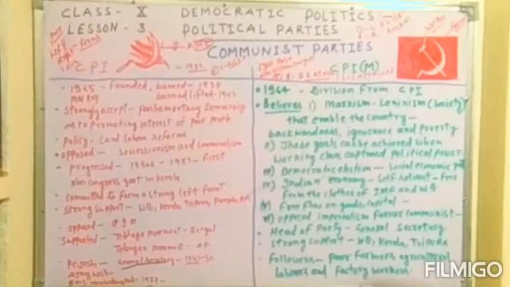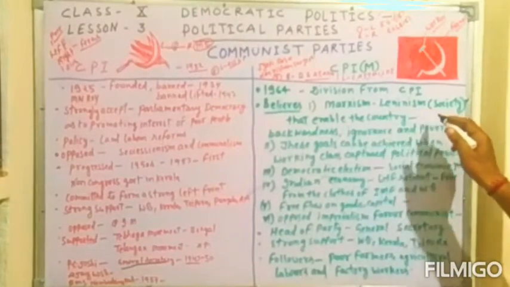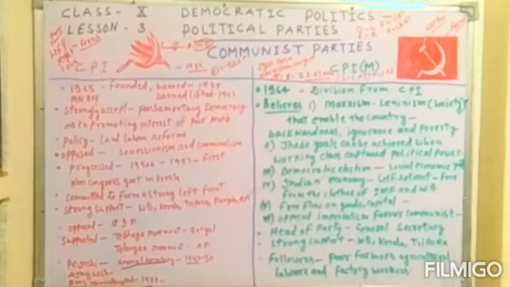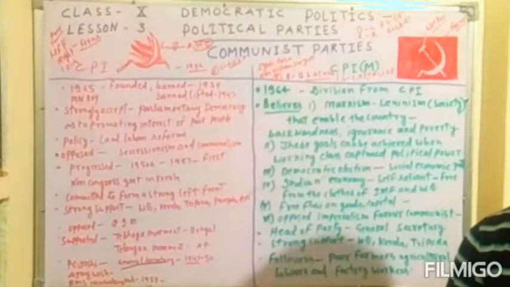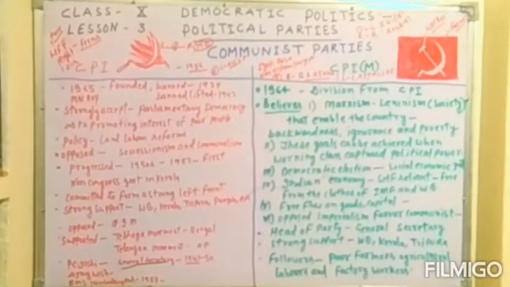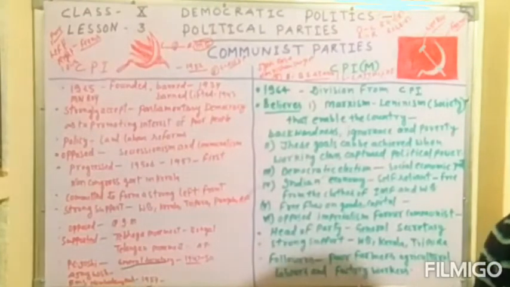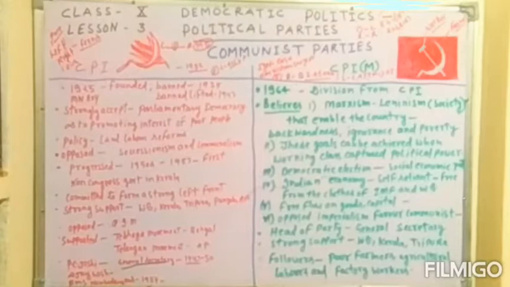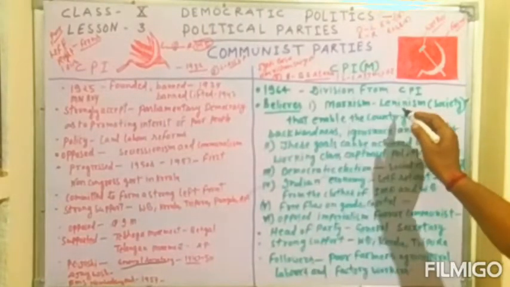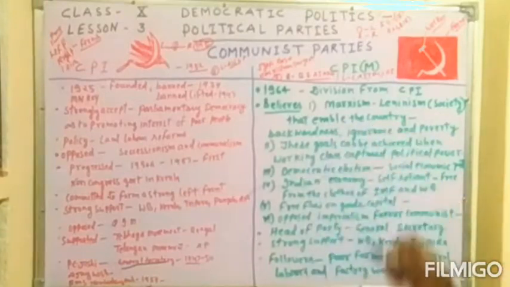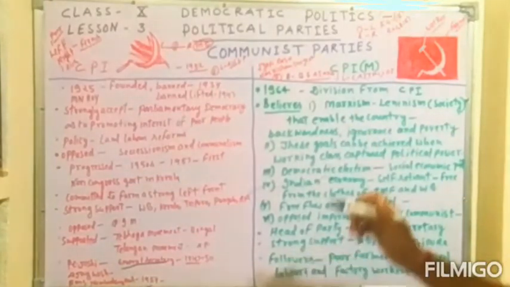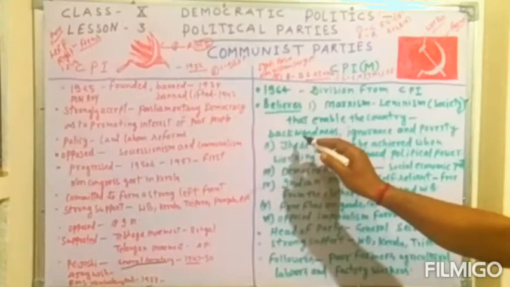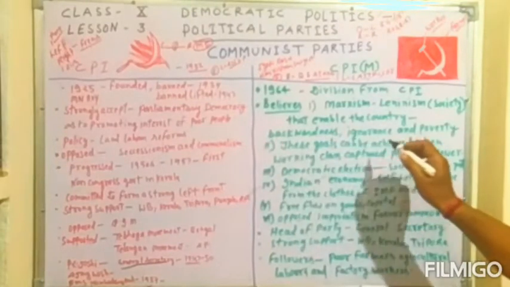It believes in a Marxist-Leninist society. Marx and Lenin were two philosophers of Western countries, and they gave the idea of a society of farmers and workers. This policy of Marxism and Leninism can enable the country towards success, and can also handle the problems of backwardness, ignorance and poverty.